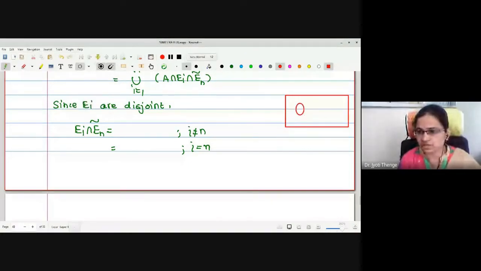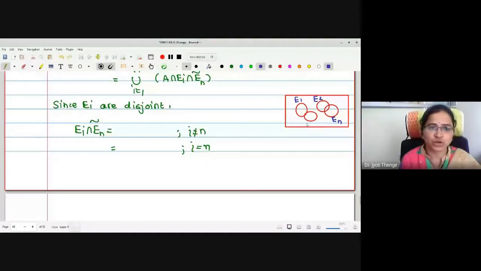So these are our circles, E1, E2, etc. Somewhere here it is En and this is Ei. Now we are finding Ei, sorry, all are disjoint, no? Here I have taken wrong interpretation.